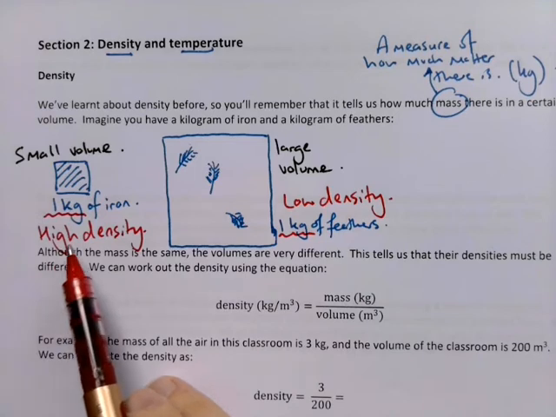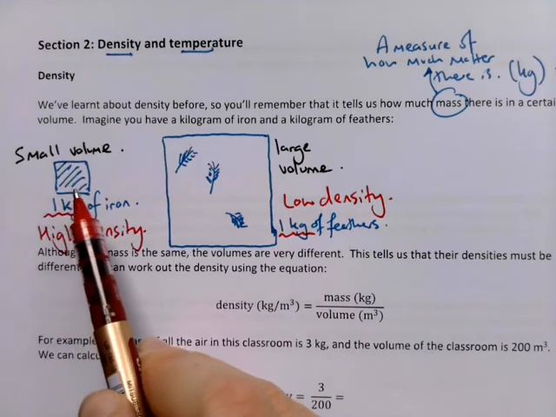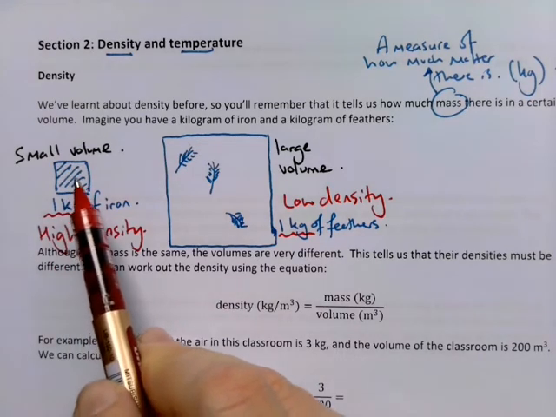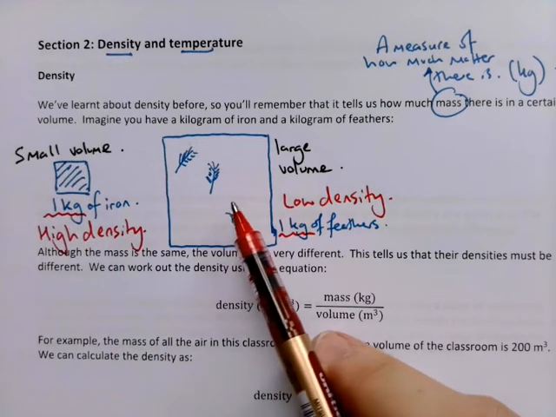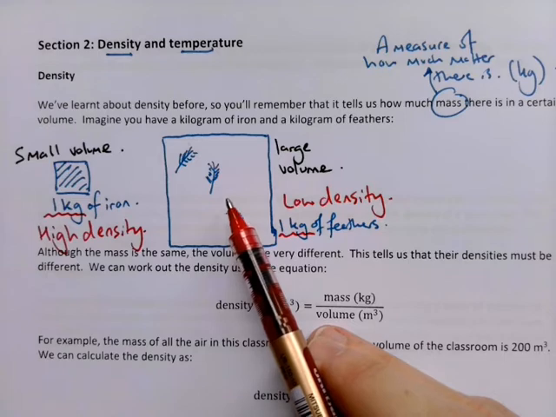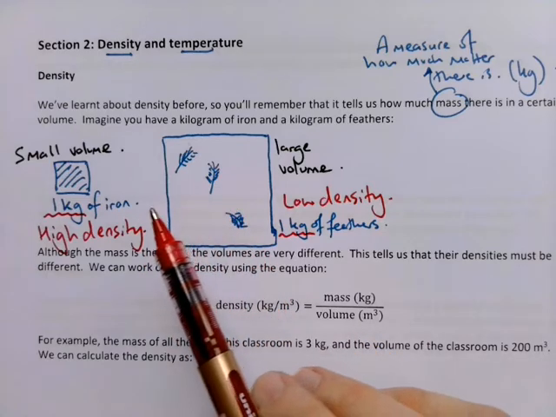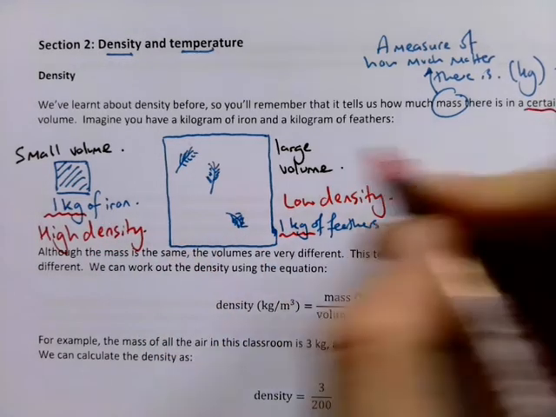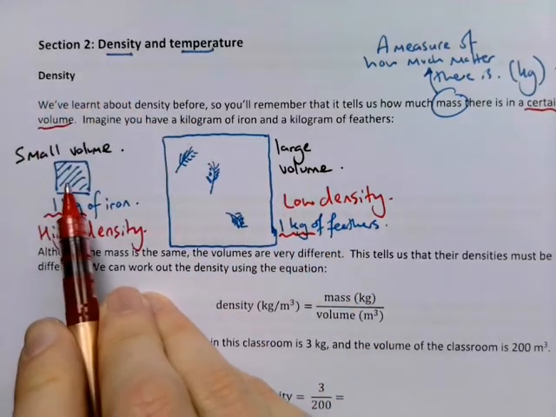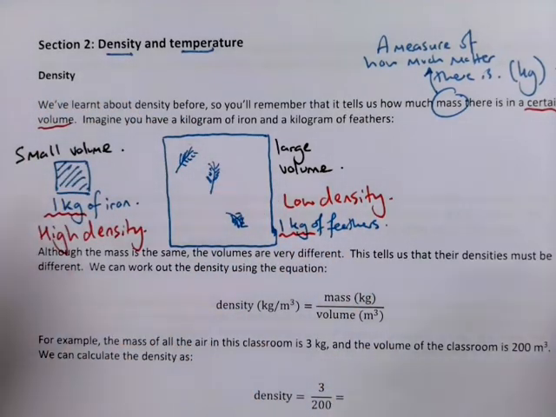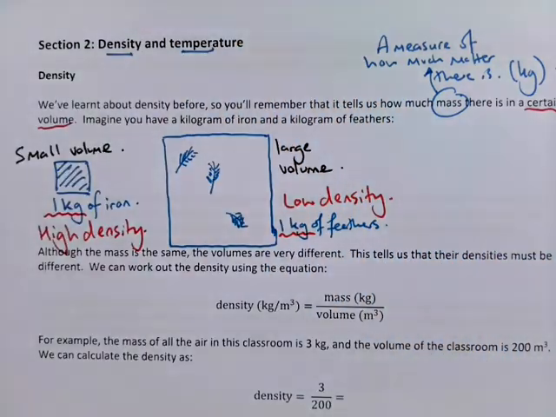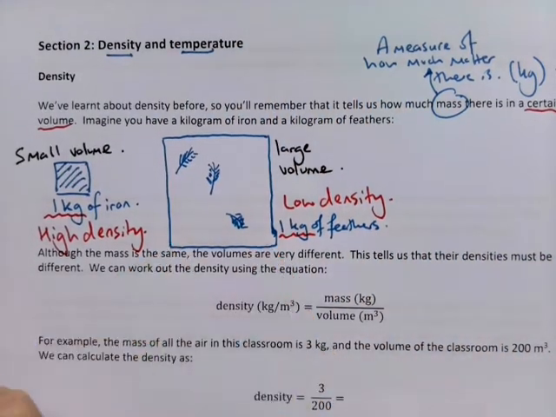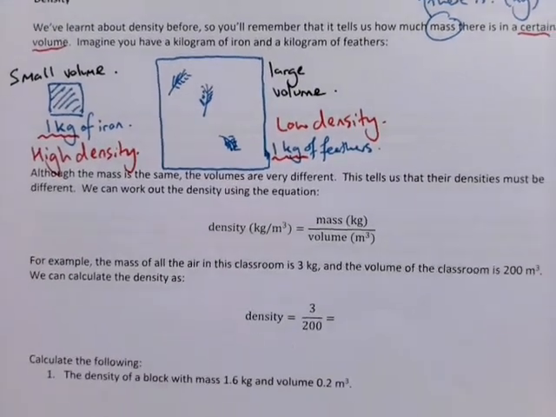That's because here we have the same amount of mass in a very, very small volume, and here we have the same amount of mass in a very, very large volume. Remember, density is a measure of how much stuff there is in a certain volume. So in the iron, all that matter is squashed together into that tiny little space, whereas in the feathers, it's more spread out. All right, so let's do some examples.